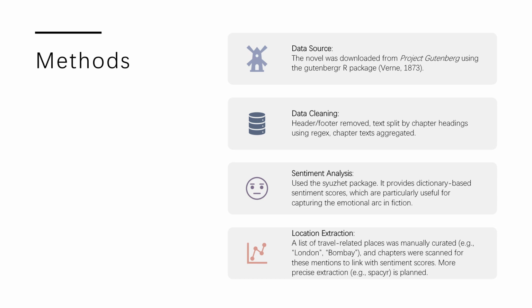So I grouped the text by chapter using regular expressions and merged each chapter into a single block. I used the syuzhet package to perform chapter-wise sentiment analysis. Finally, I created a manual mapping of the locations mentioned in each chapter and matched these to emotional shifts. Let's look at these steps in more detail.